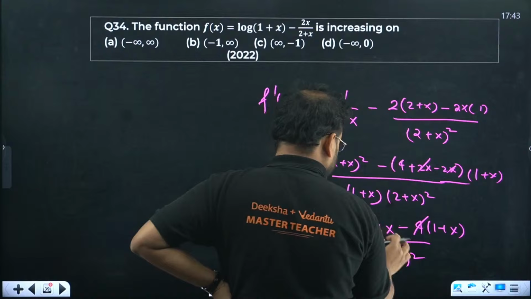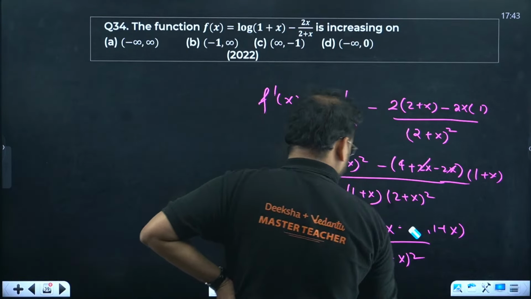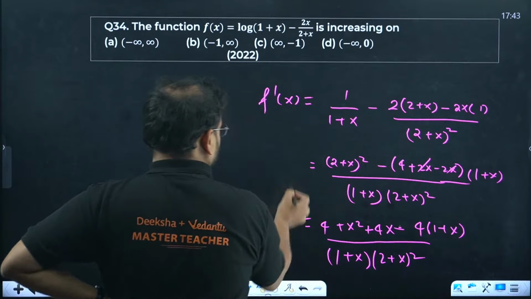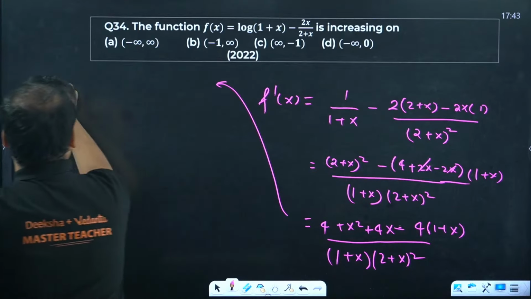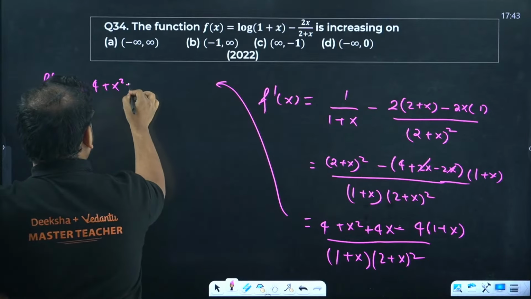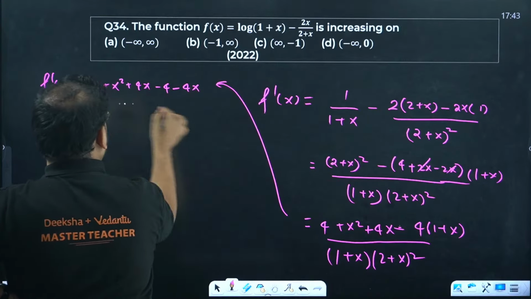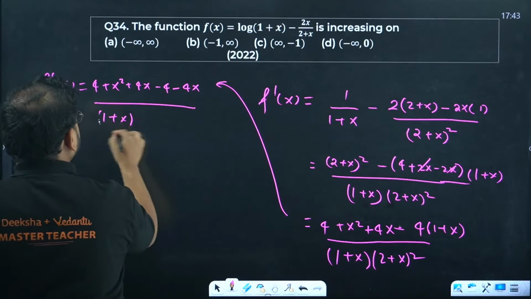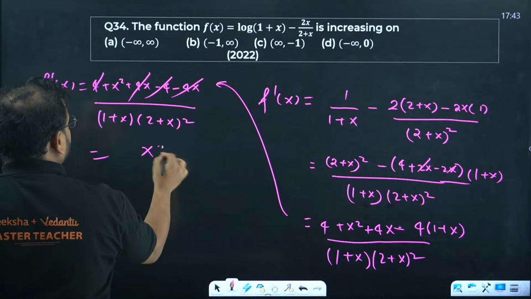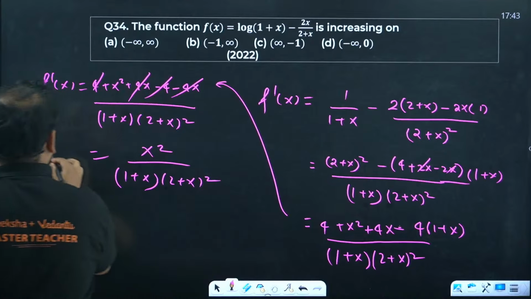So if you see this now, I'll write this step again. And this also I'll not erase. 4 minus 4 times of 1 plus x. Now if you check on this side, we are getting f dash of x as 4 plus x square plus 4x. Do one thing, expand that. Minus 4 minus 4x upon 1 plus x, 2 plus x the whole square. This cancels, this also cancels. I am getting the derivative as x square upon 1 plus x and 2 plus x the whole square.